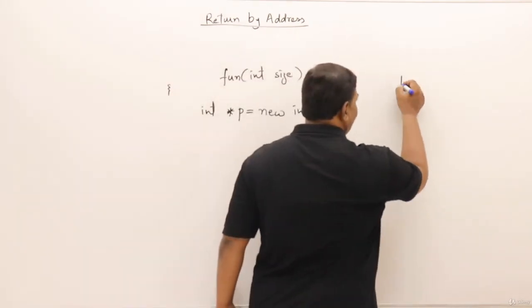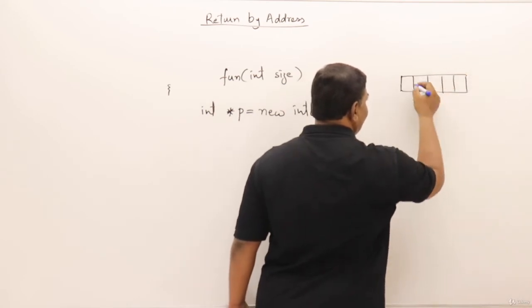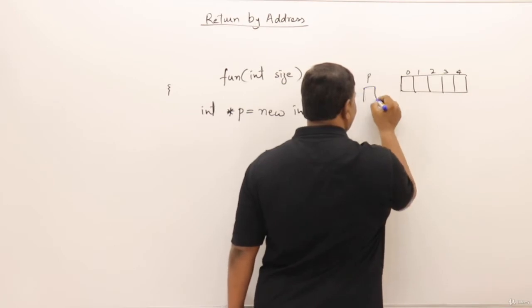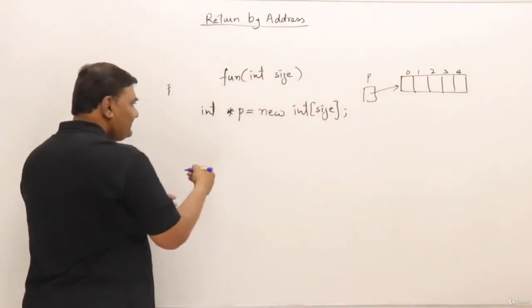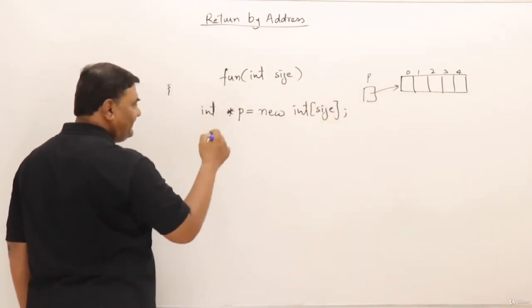So let us take, for example, if the size is 5, then an array of size 5 is created in the heap, and P is a pointer to this one. So this belongs to function fun. Now I will add some code here. What I'll do is fill those values from 1 to 5.